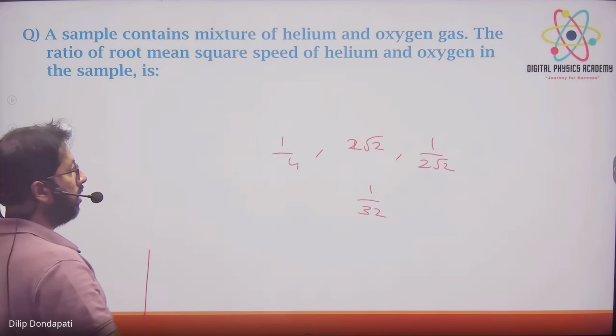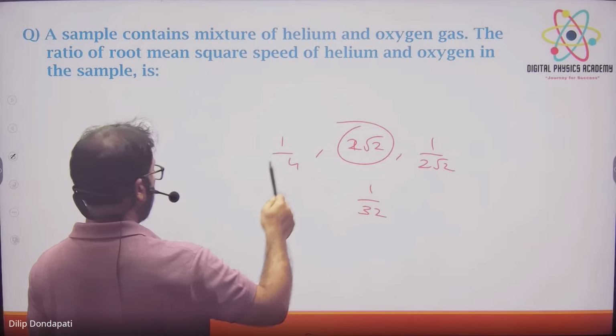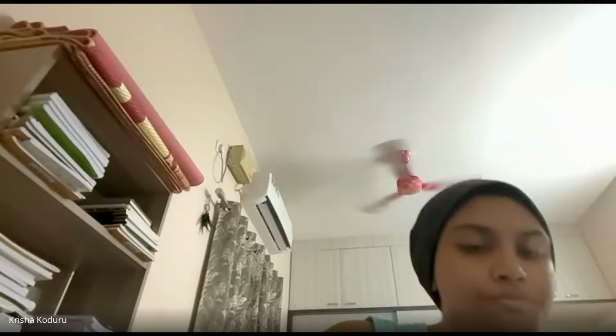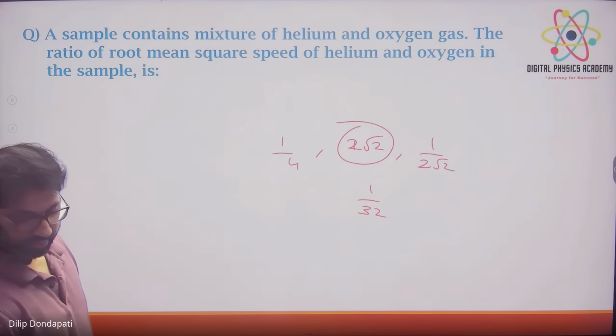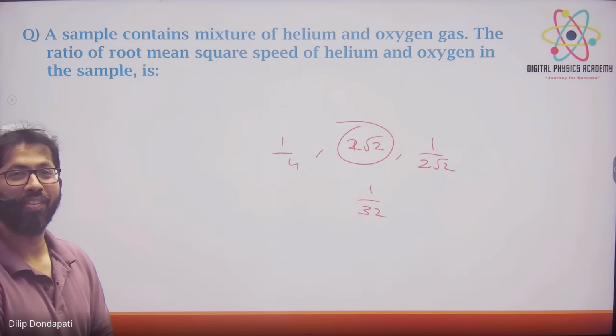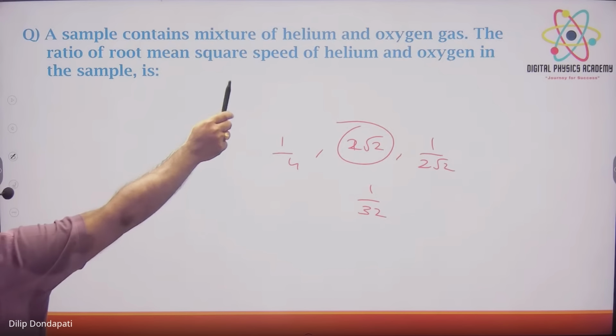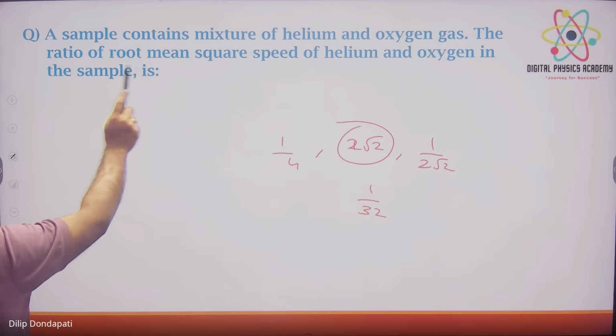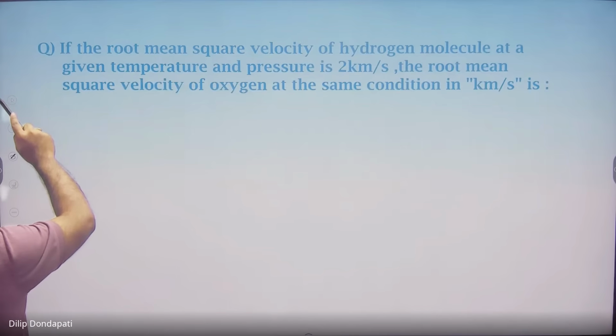Sir, helium gas molecular weight is 4 only, no? And for oxygen it's 16, no? Sir, I took it as O instead of O2. Yes, oxygen is O2, so it is 32, right? So it will be clear. Next.